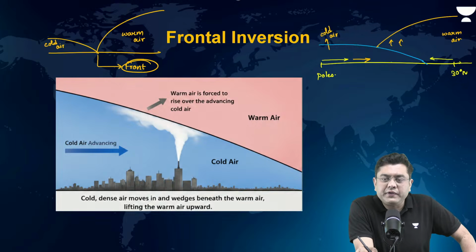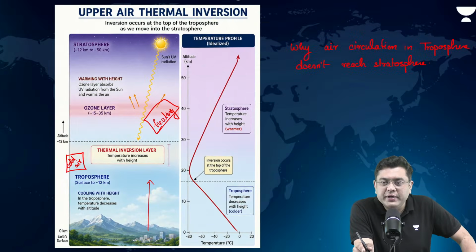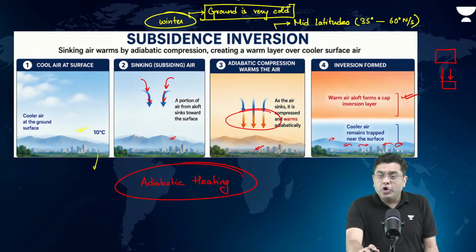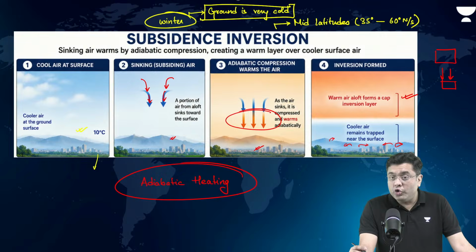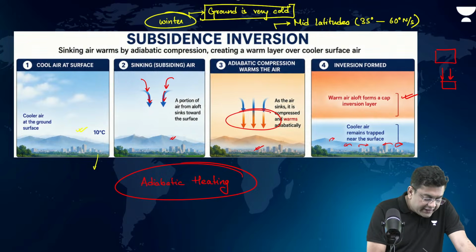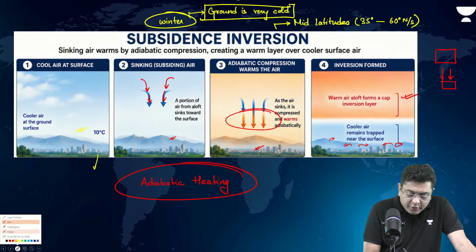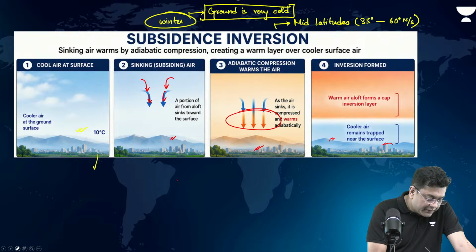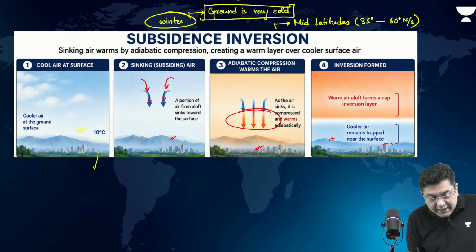Why does warm air sink in subsidence inversion? Okay, I think there is a doubt in the concept, right? Please understand here, it is not the case that the warm air is sinking. No, please understand this. It is the cold air that is sinking, the warm air is not sinking. So, what happens in this case? You have the sinking of cold air, right? Sinking of cold air.